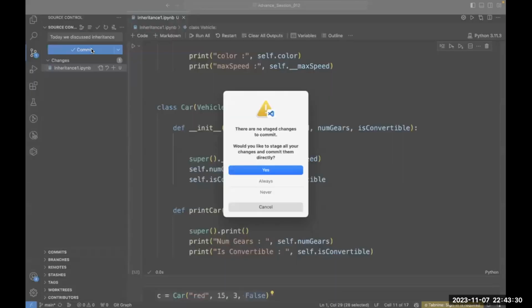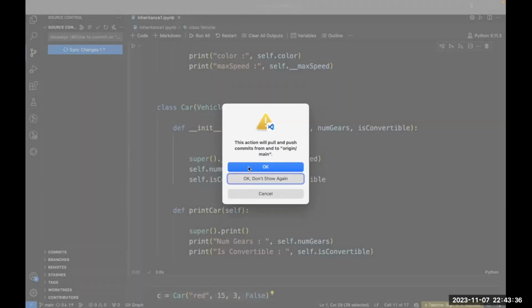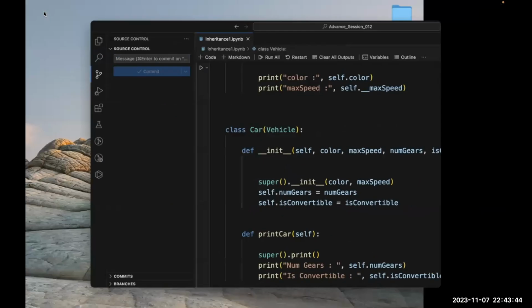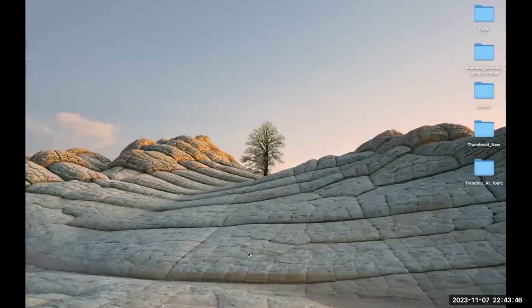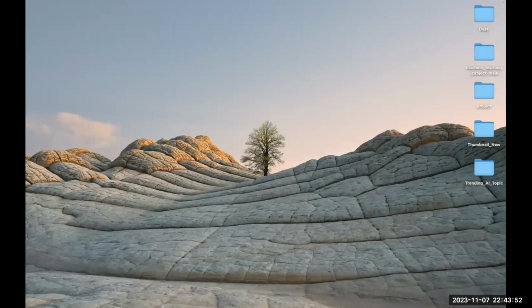Fine, let's commit it. Yes, sync changes. Okay, so it takes a few seconds. Now the changes have been committed. Let's see whether the changes have been committed or not. Let me check it out in my GitHub.